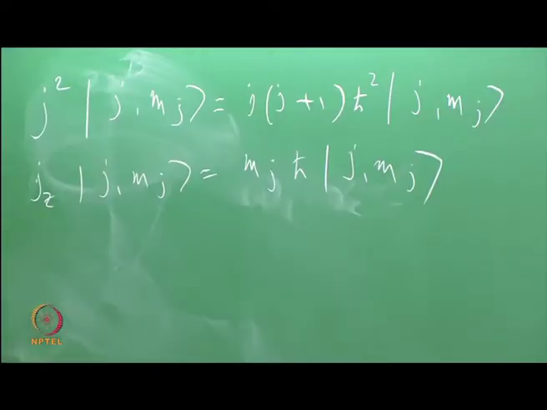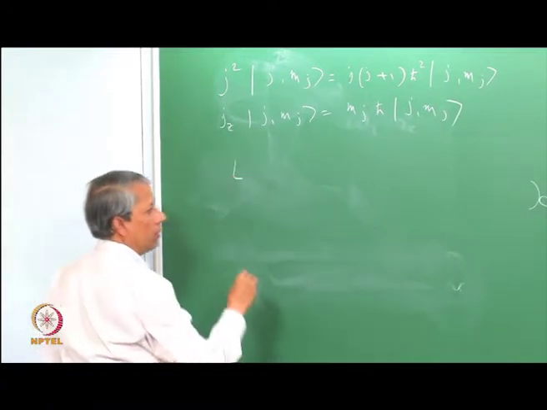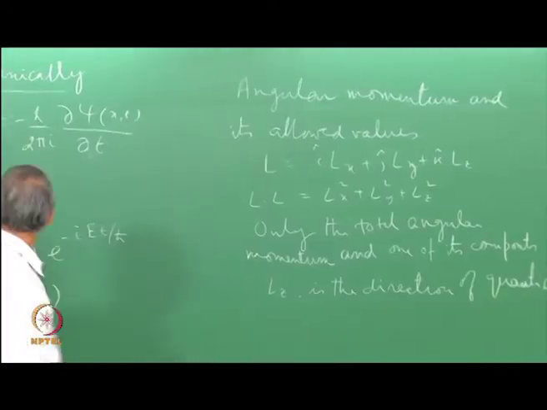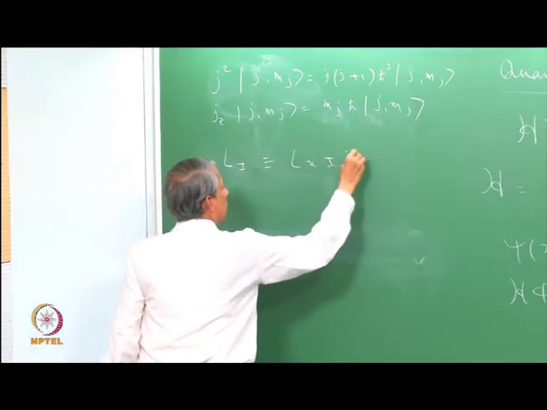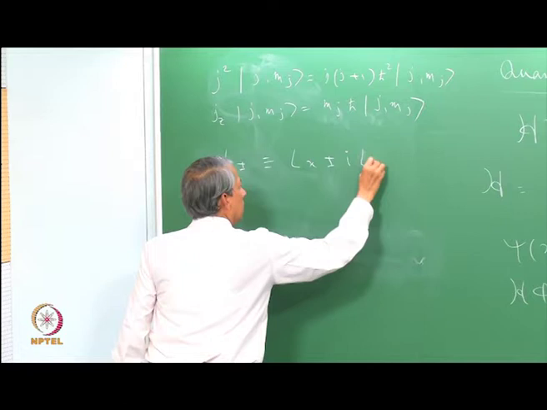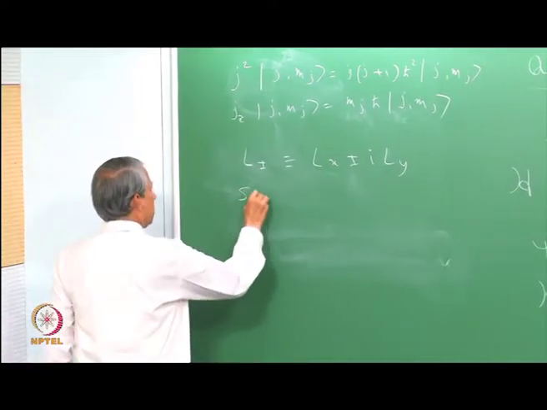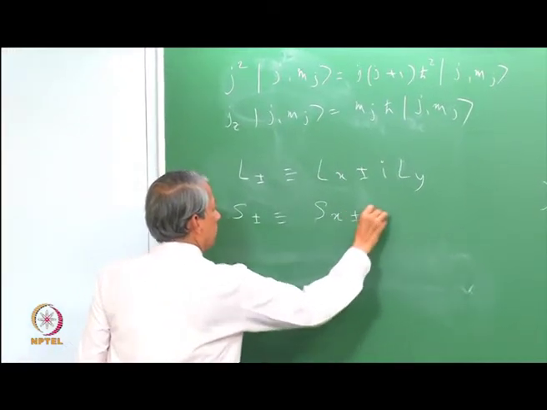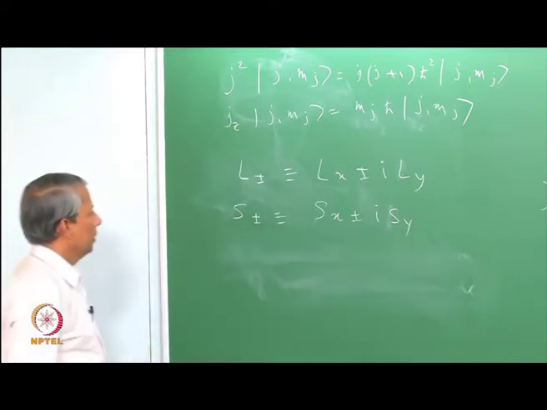Now, we defined another pair of operators for angular momentum. For example, for L, we call L plus minus, defined to be Lx plus minus i Ly. Similarly, for spin angular momentum, S plus minus is defined to be Sx plus minus i Sy.